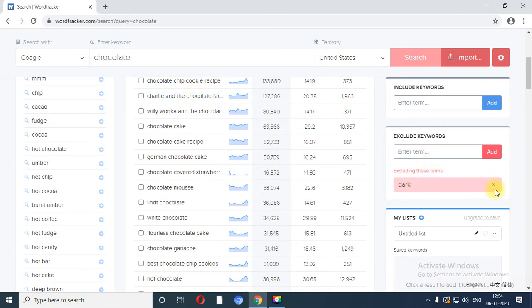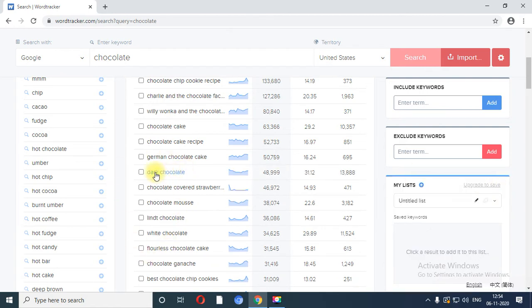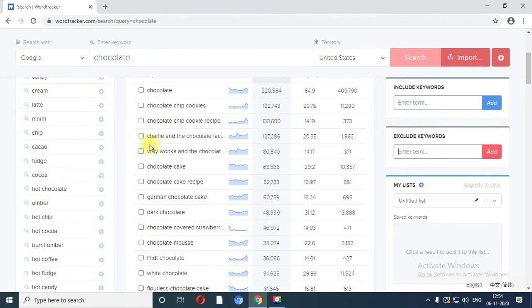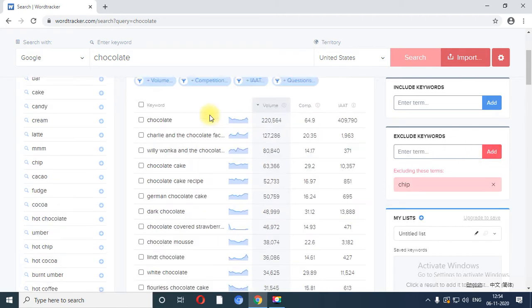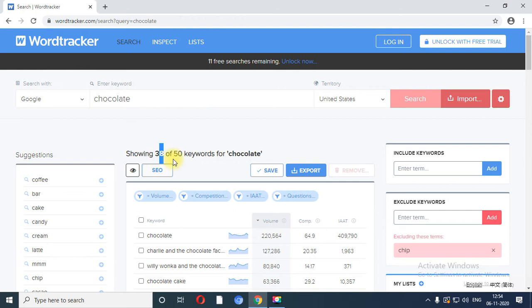Similarly, if I want to remove this term, that means I want to see the results based on dark chocolate, then I can remove it from the list. Again, let me use the term chips. So over here chip is there, over here also chip is there. So I am going to exclude that term. So how many results? 38. So approximately 12 results are based on the chip keyword, right? So I am going to exclude it from the keywords.